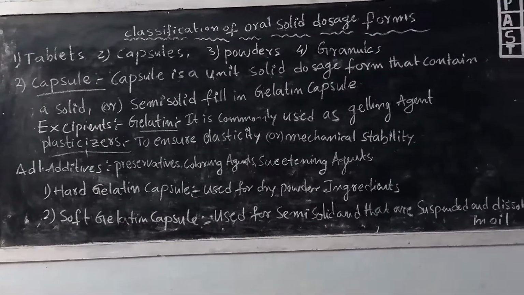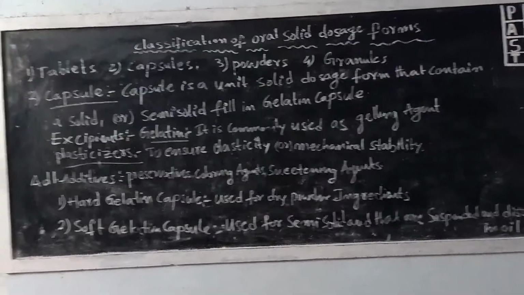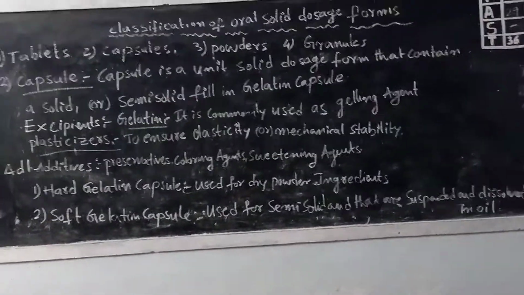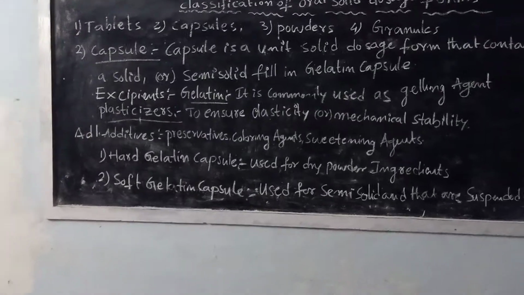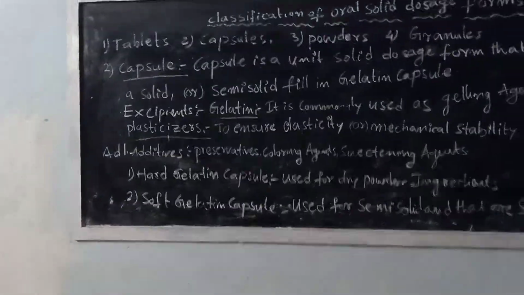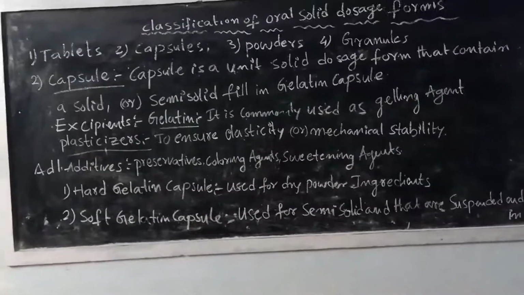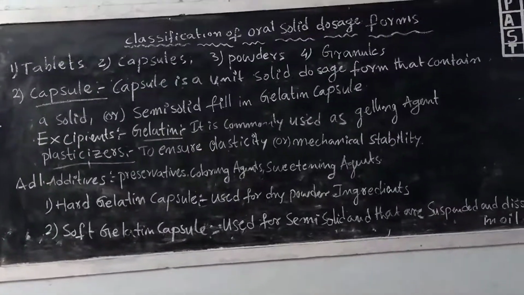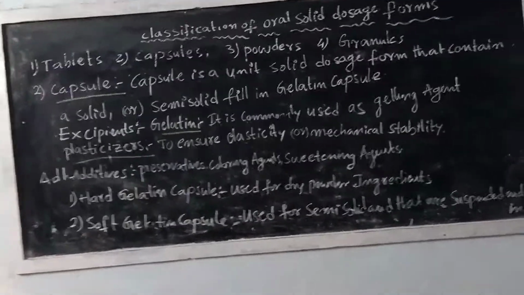A capsule is a unit solid dosage form that contains a solid or semi-solid fill in a gelatin capsule. What are the excipients present in a capsule? Two kinds of excipients are present. First one is gelatin. Gelatins are commonly used as gelling agents.